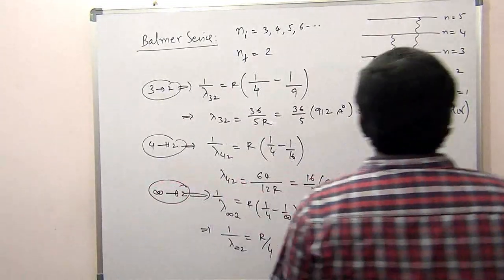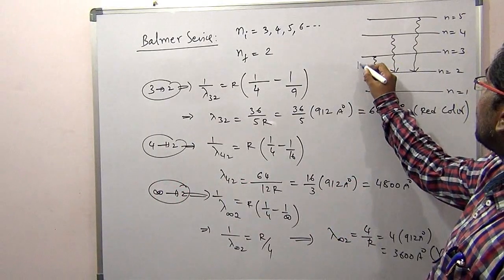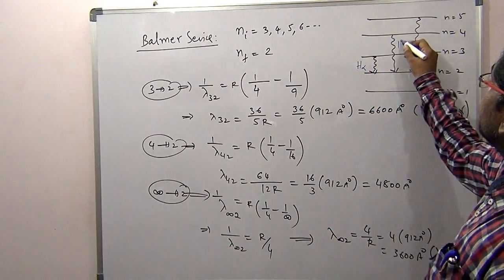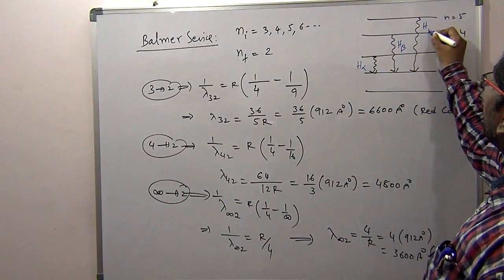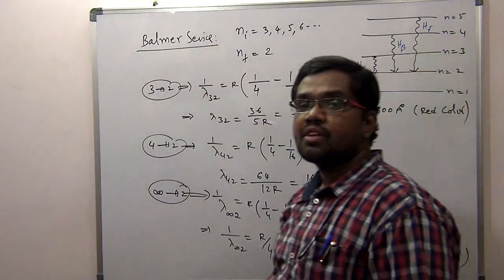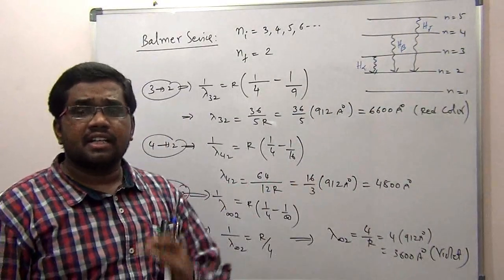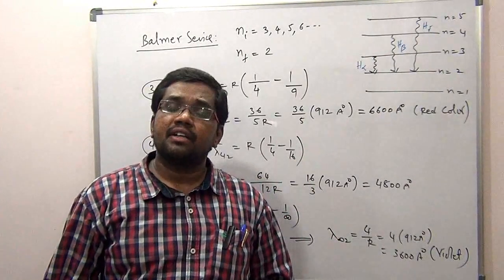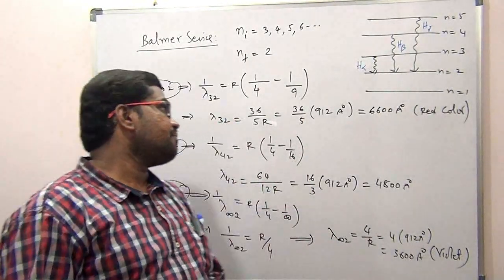So he gave names for these. This line is generally known as the H alpha line, hydrogen alpha line. This is the H beta line, H gamma line, like this. There are remaining series also, you can go through the remaining series.